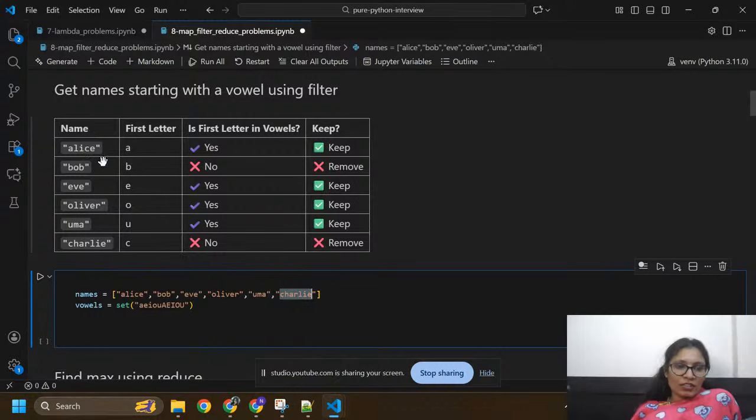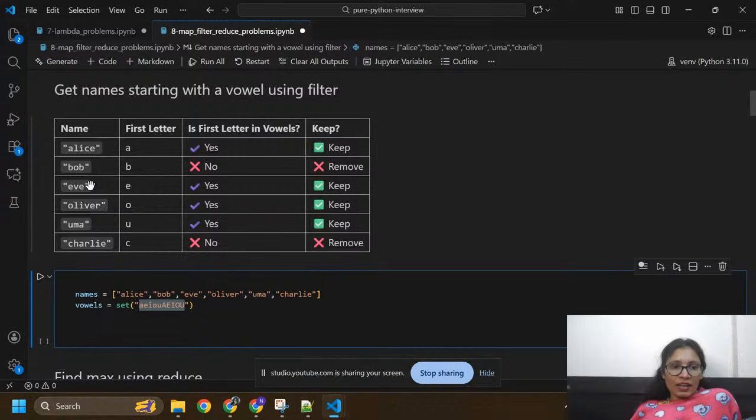Here you can check. I'm taking Alice from here. The first letter is A. Now I can check whether this A is in the vowels, these are the vowels. Yes, A is present in the vowels, so we can keep it. Now we can go with Bob. Here name equals Bob. The first letter is B. Is the letter B present in the vowels? No, so we need to remove this.